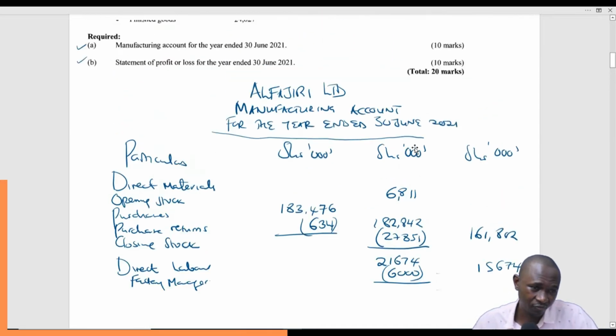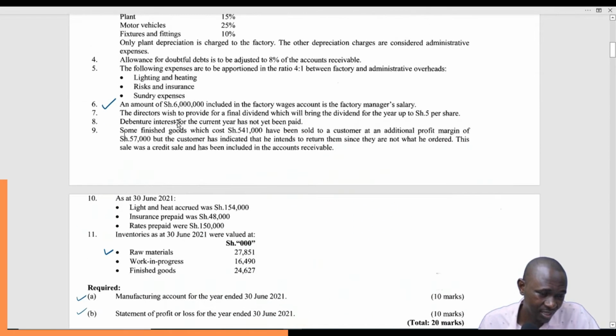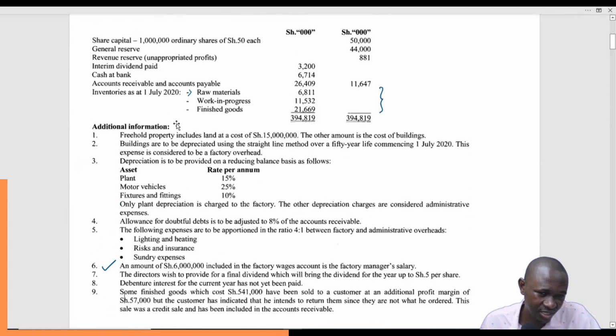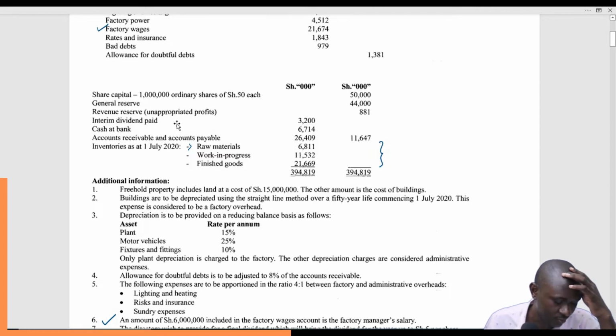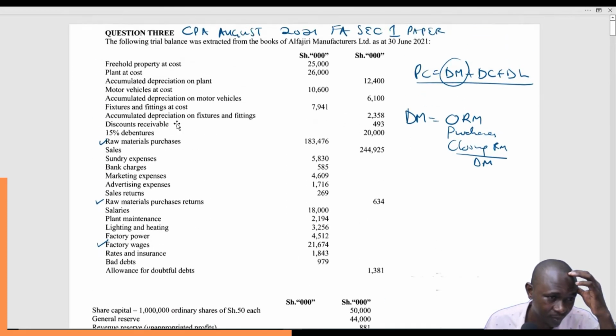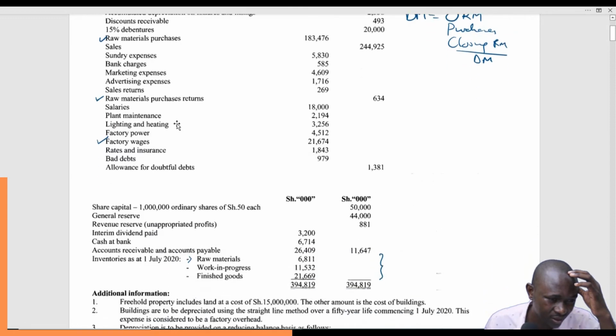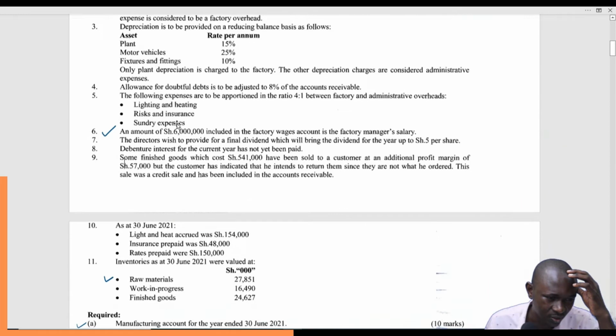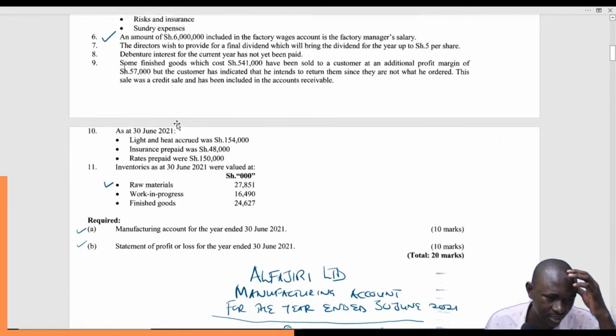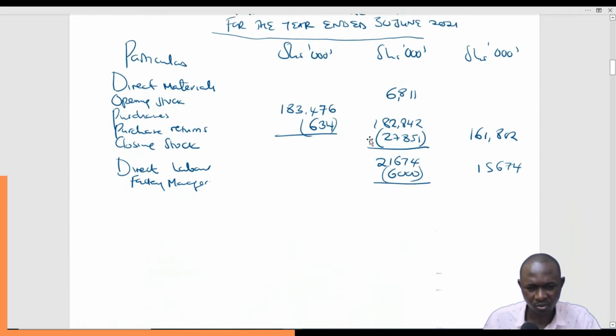Check around now if we have any direct expenses. If we don't have any direct expense, we close, and that will serve as our prime cost. So far I've not come across any direct expense, so I will assume we don't have any. You run through the entire piece of work just to make sure. If we don't have, add the two.